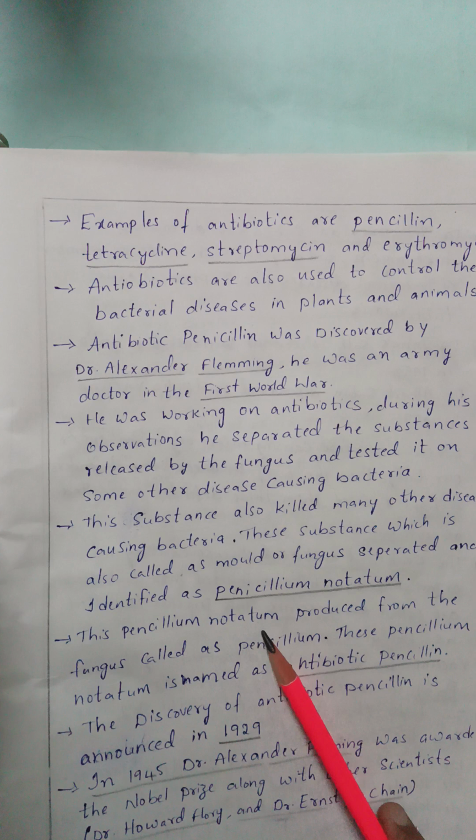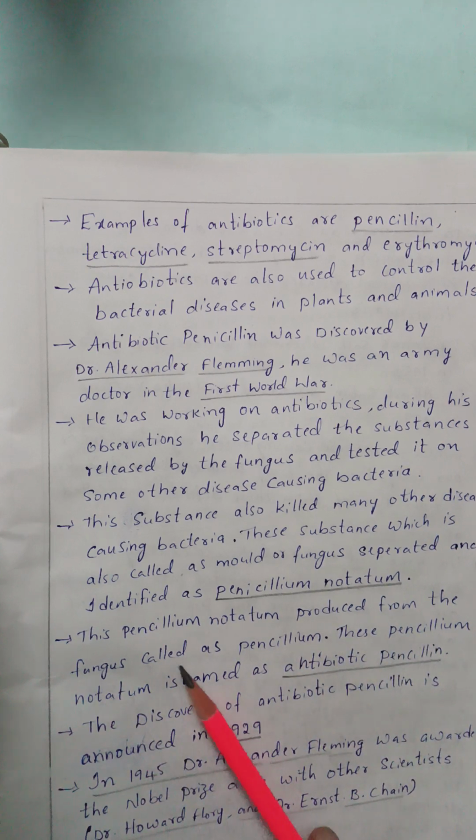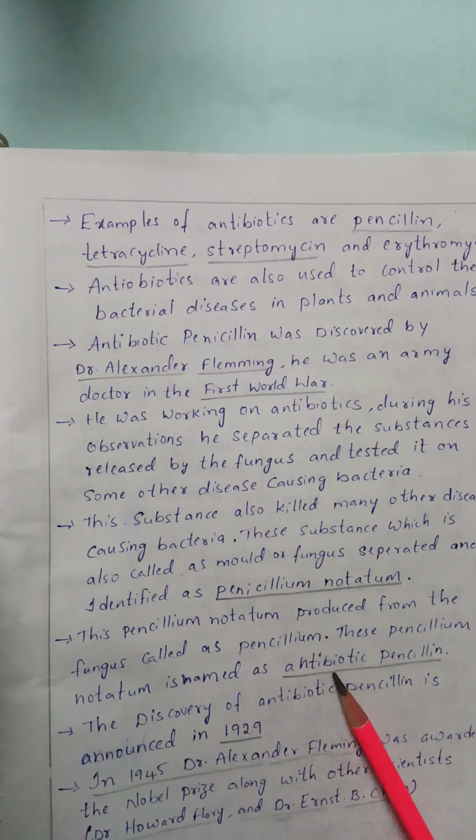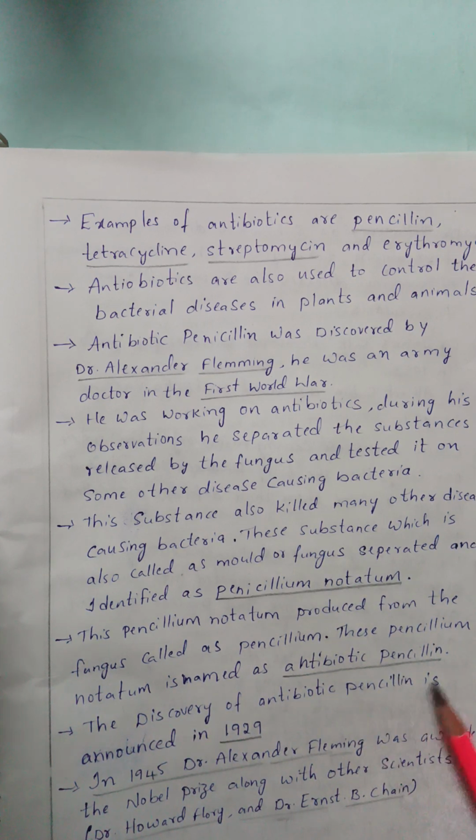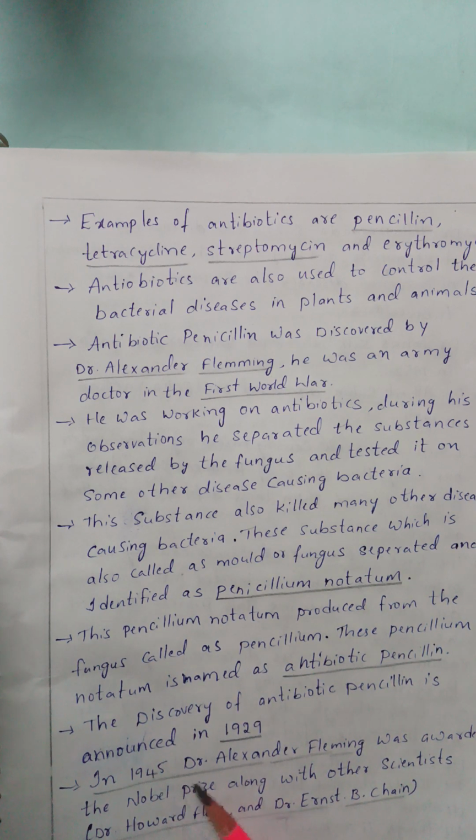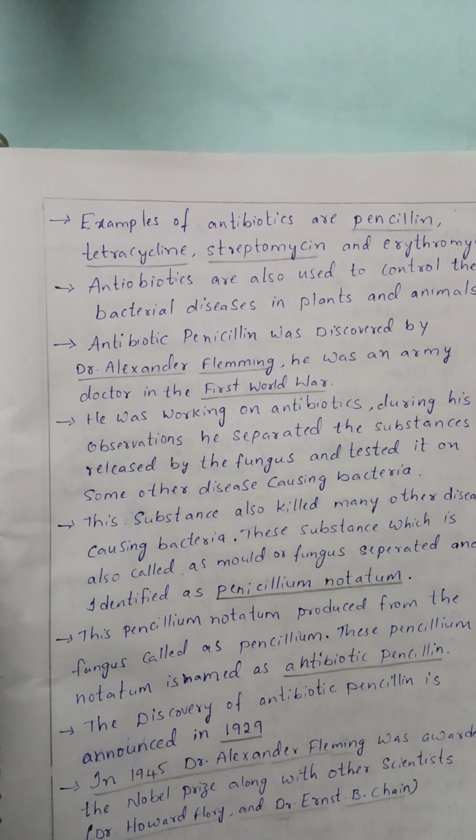This Penicillium notatum is named as antibiotic penicillin. The discovery of antibiotic penicillin was announced in the year 1929. In 1945, Dr. Alexander Fleming was awarded the Nobel Prize along with other scientists, Dr. Howard Florey and Dr. Ernst P. Chain.